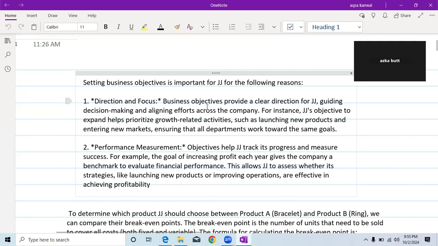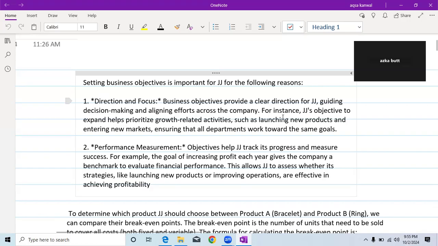Of course, it's very important, because if JJ doesn't have any objective, they will not know what type of decisions they should make, or for which objective they should put in efforts.